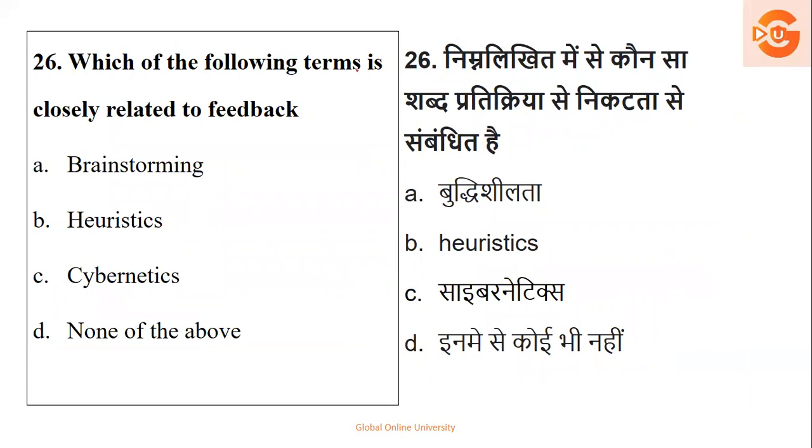Next, which of the following terms is closely related to feedback? Brainstorming, heuristic, cybernetics, or none of the above. When we talk about cybernetics, it is called circular causality, or a feedback process where the outcome of the actions comes back. So cybernetics is a word or term related to feedback. Just make a note of it. This is a very uncommon form of question, but you may get it in any way.